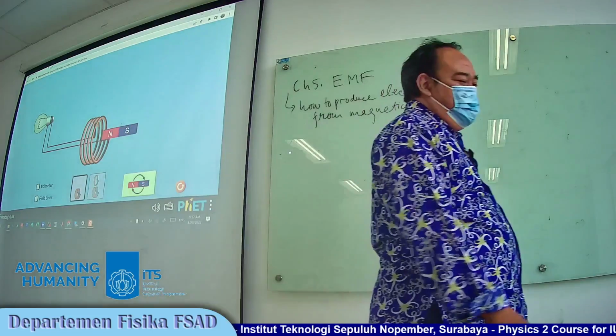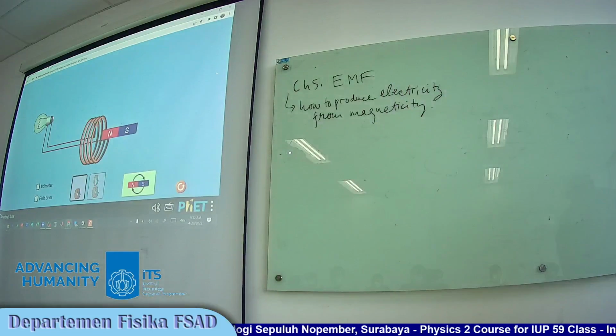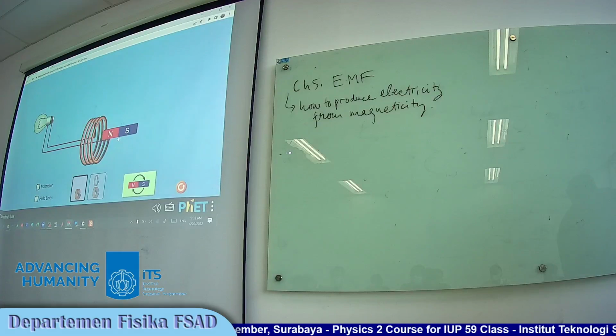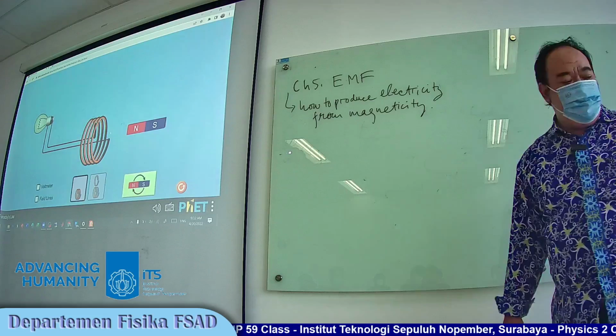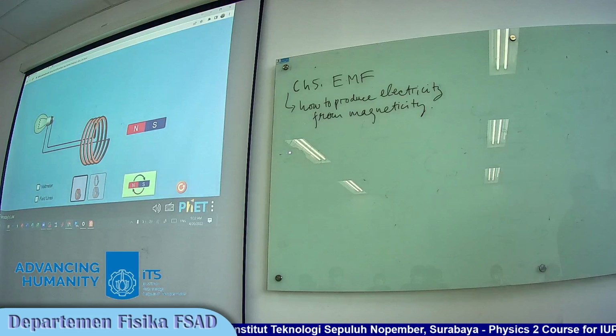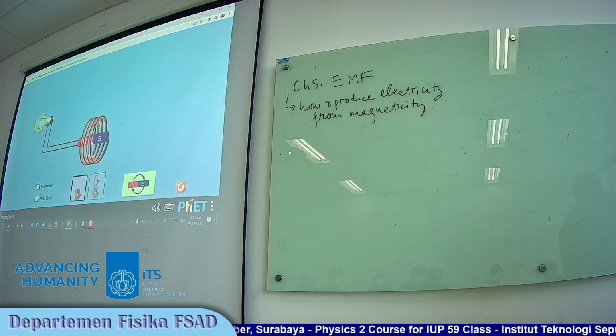You can see from this simulation, with the magnet outside the region, there is still electricity, although it is very small. And the electricity is much larger when the magnet enters the loop, like this one.